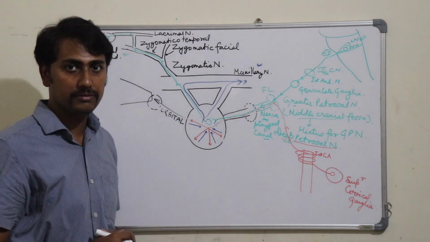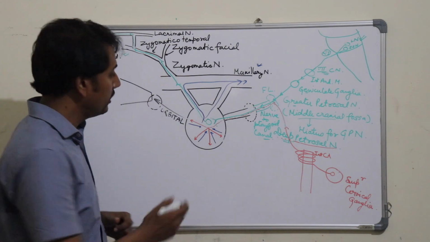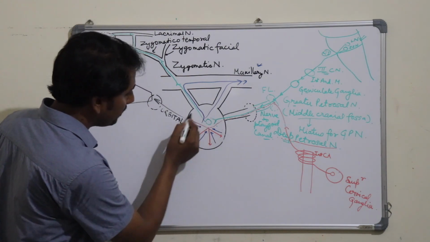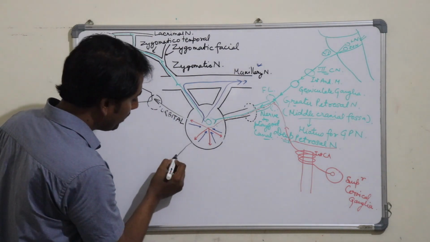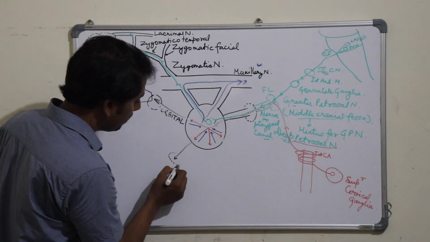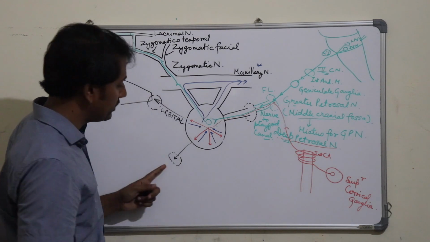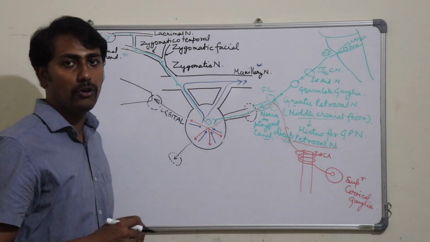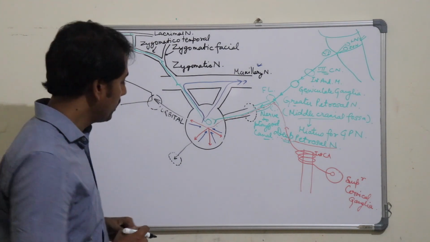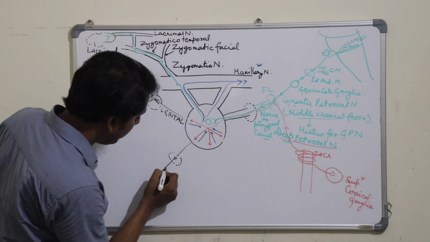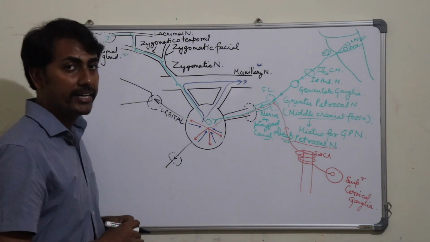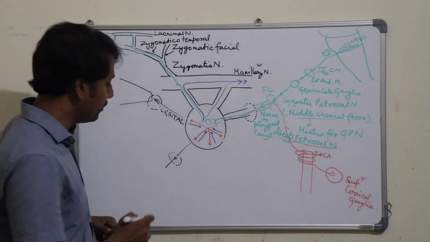The second branch are the nasal branches, which will emerge from the pterygopalatine ganglia and will come out of the pterygopalatine fossa by a foramen that is known as the sphenopalatine foramen, present on the medial wall of the pterygopalatine fossa, and will enter into the nasal cavity. These nasal branches will again be divided into two sets of nasal branches.